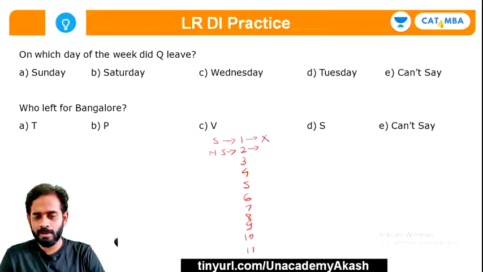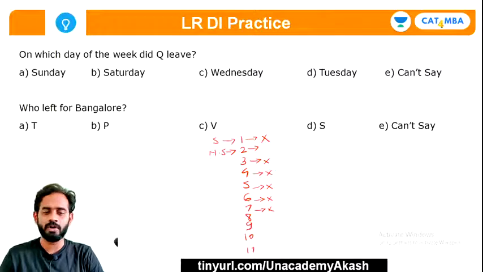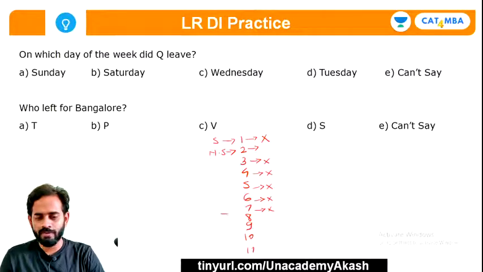Batsmen number 1, 3, 4, 5, 6 and 7, because there are a total of 6 balls. So on the first 6 balls, these 6 batsmen got out. Now what will happen? As soon as this over ends, the striker end will be of these two. This second batsman will be on the striker end, and this 8 number batsman is on the non-striker end.